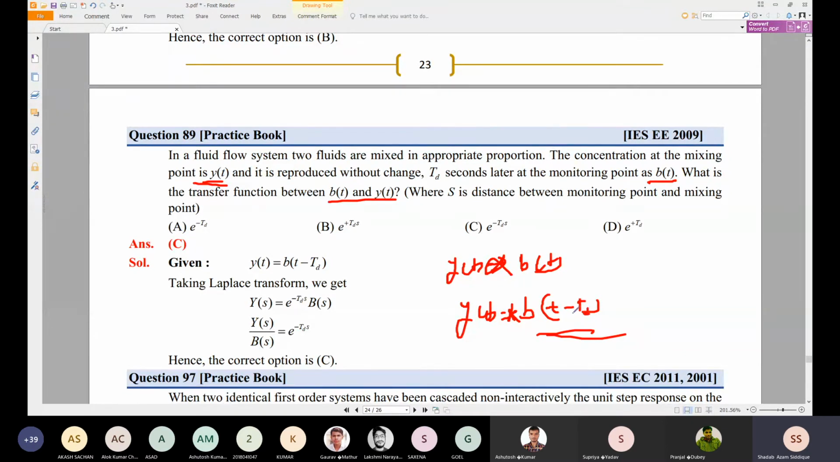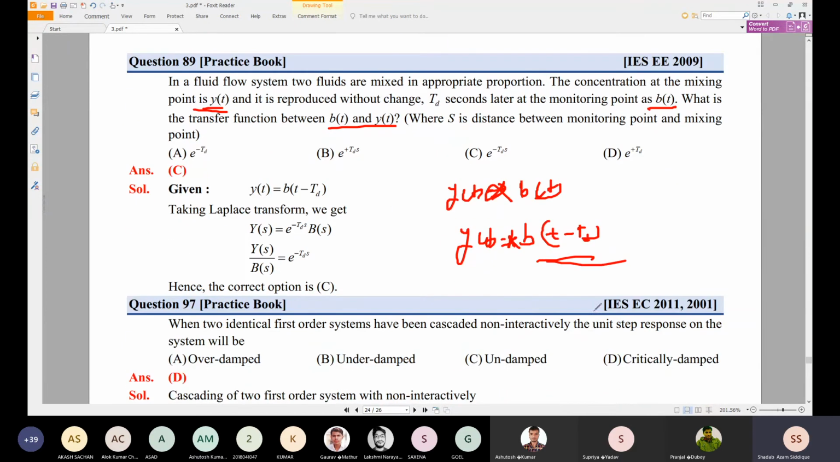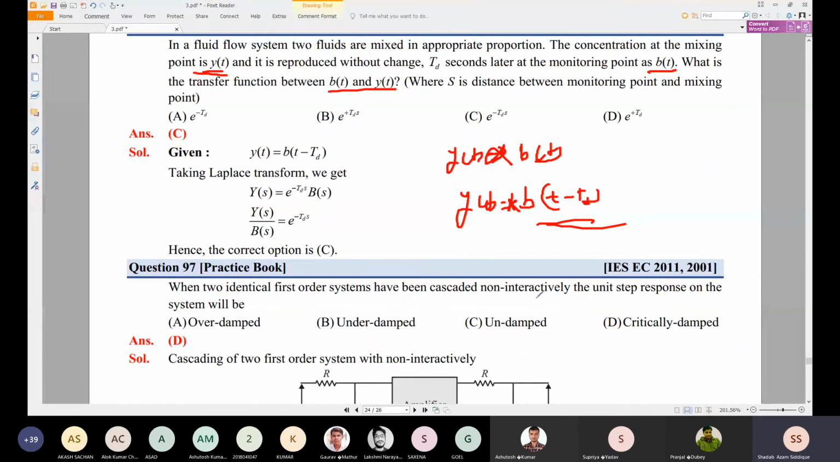So if you take b of t minus d, not b into t minus d, b of t minus d. So if you solve this, you can take a Laplace transform, and you are asked to find the transfer function. So y of s is equal to k into b of s, and we can have a delayed function, so that will become e to the minus tds. So y of s by b of s is nothing but k into e to the minus tds.